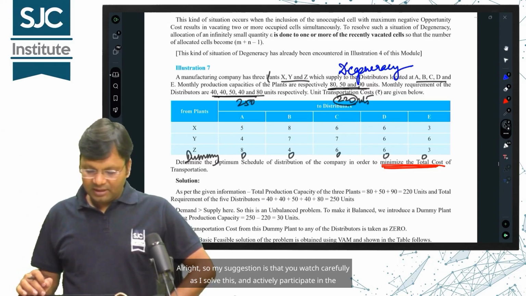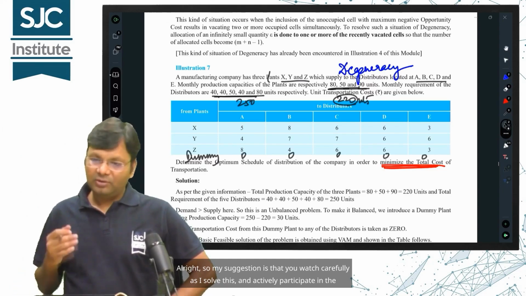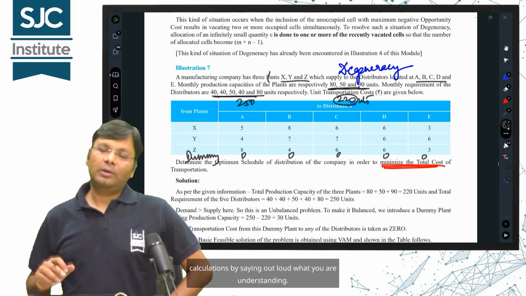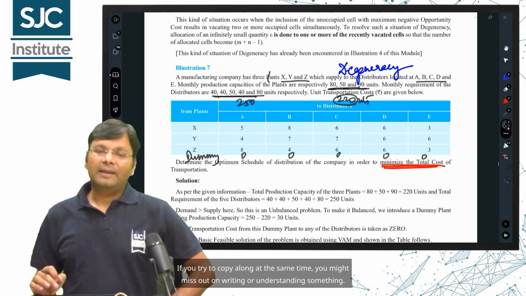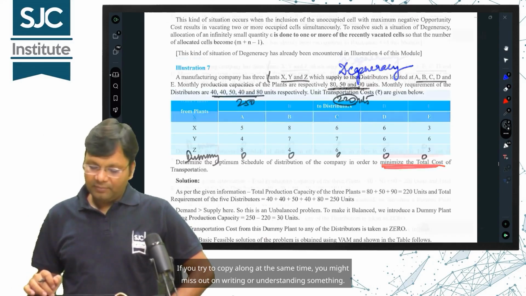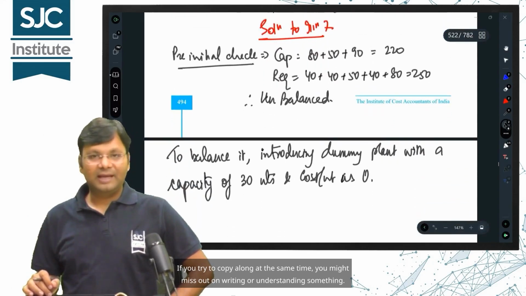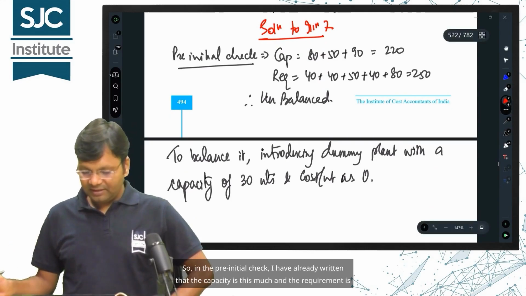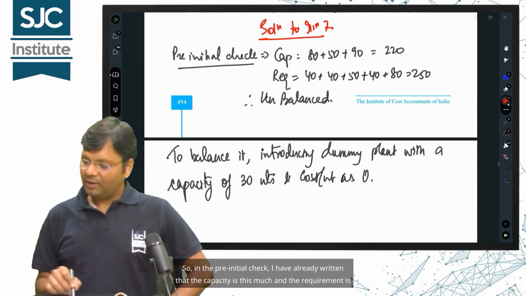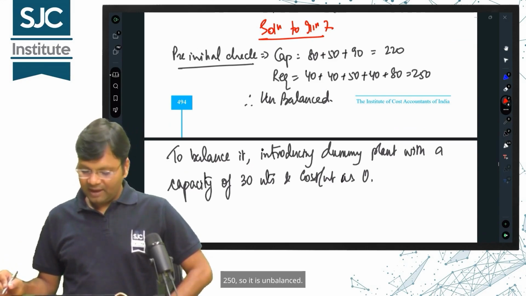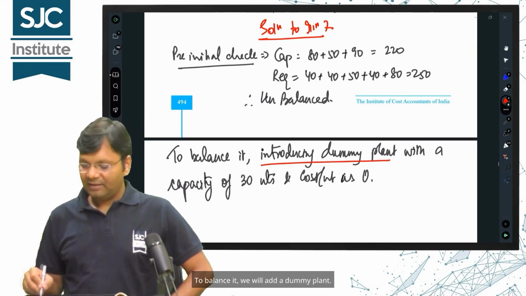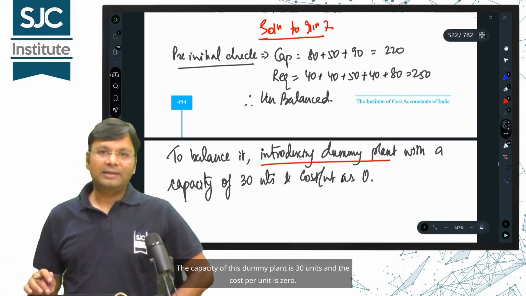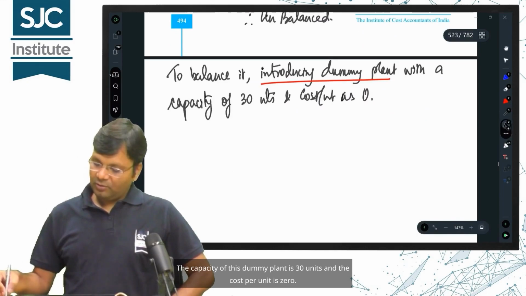Alright, so my suggestion is that you watch carefully as I solve this and actively participate in the calculations by saying out loud what you are understanding. If you try to copy along at the same time, you might miss out on writing or understanding something. So, in the pre-initial check, I have already written that the capacity is this much and the requirement is 250, so it is unbalanced. To balance it, we will add a dummy plant. The capacity of this dummy plant is 30 units and the cost per unit is 0.